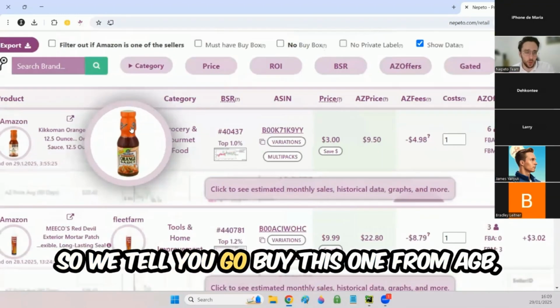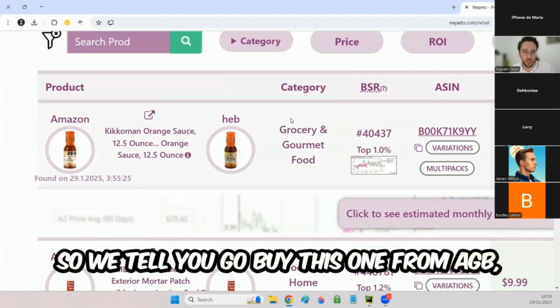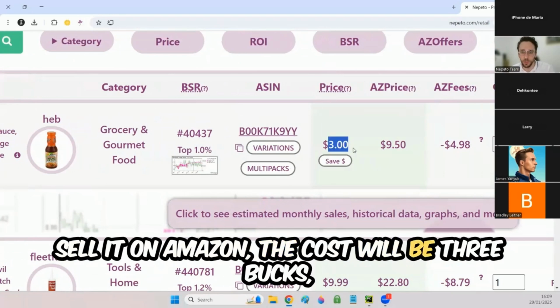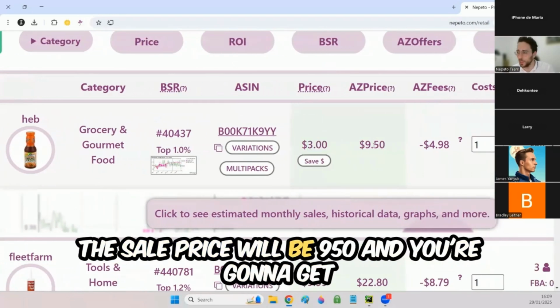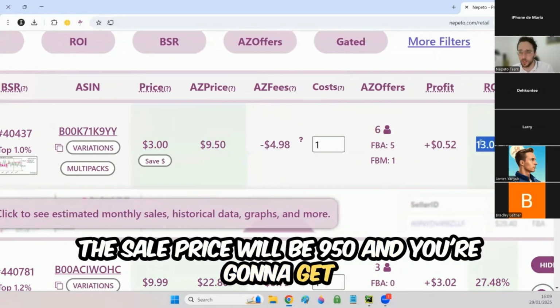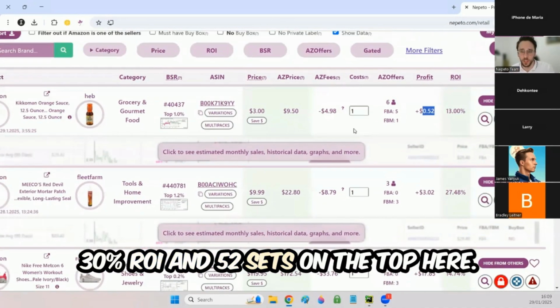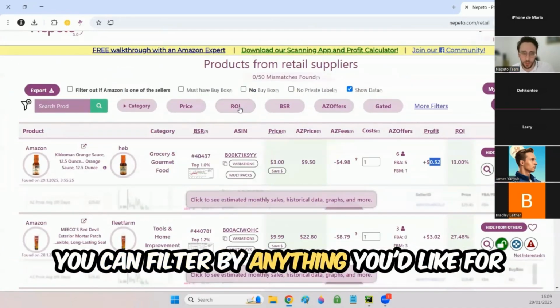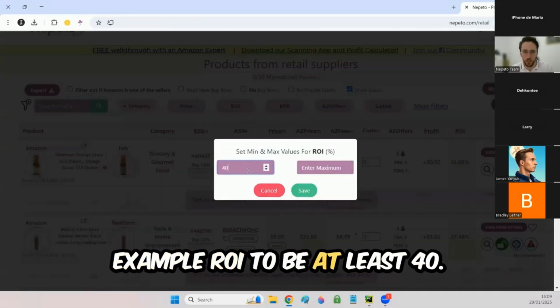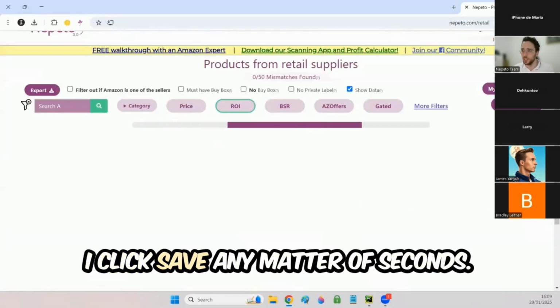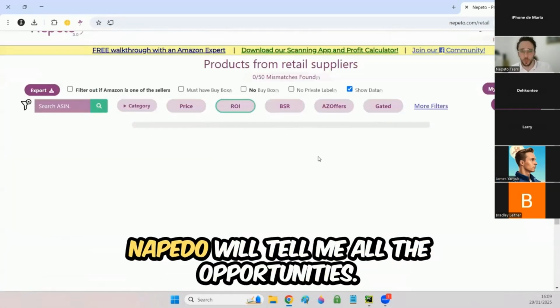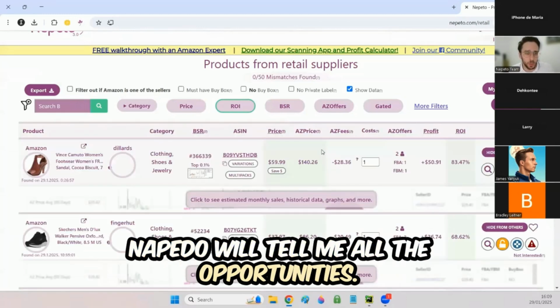So we tell you, go buy this one from AGB, sell it on Amazon. The cost will be $3, the sale price will be $9.50, and you're going to get 30% ROI and 52 cents. On the top here, you can filter by anything you'd like. For example, ROI to be at least 40%. I click save, and in a matter of seconds, Nepeto will tell me all the opportunities.